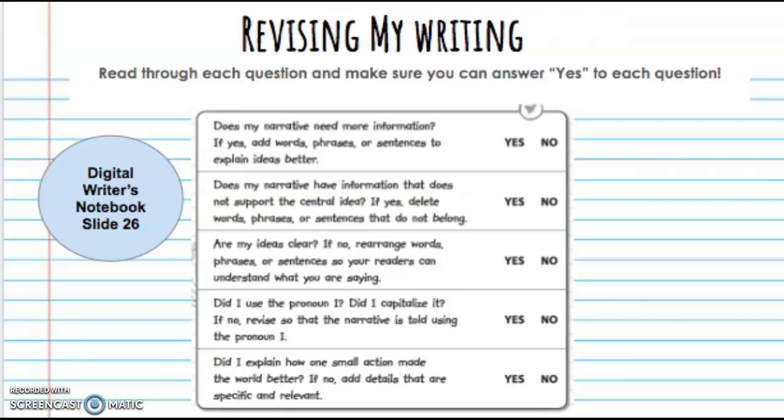Did I explain how one small action made the world better? If no, add details that are specific and relevant. That means that they make sense with your topic that you need to be discussing. That small action that made the world a better place. How did you impact others in your community or someone in your family? How did you make the world a better place? This is a chart that can be found in your digital writer's notebook on slide 26.